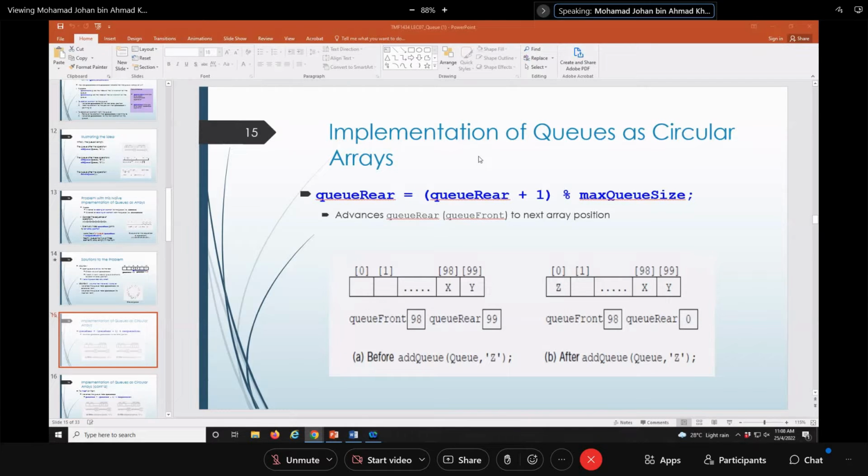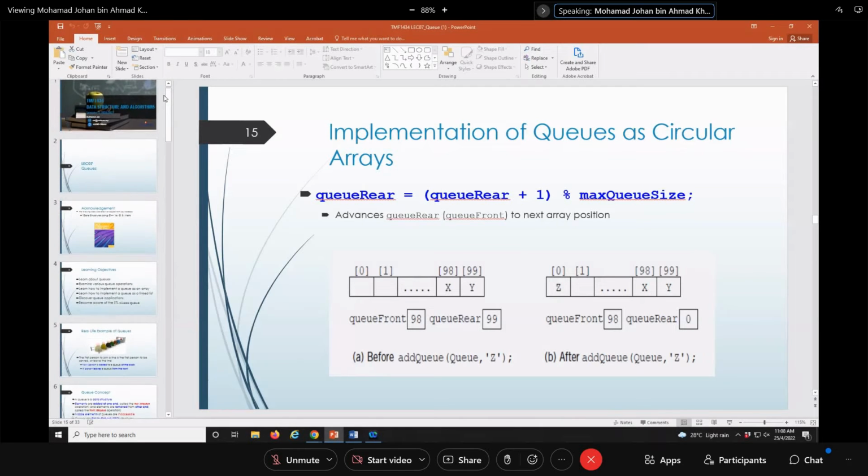Okay. So our topic today would be on queue. The topic is very similar to stack. Queue is not included in the midterm. And the topic is quite similar to stack, so basically the lecture will be quite short. It's shorter than stack because you already learned the basics in stack.